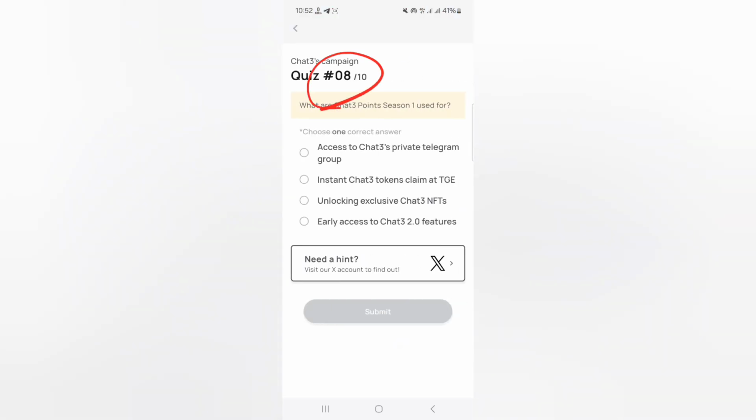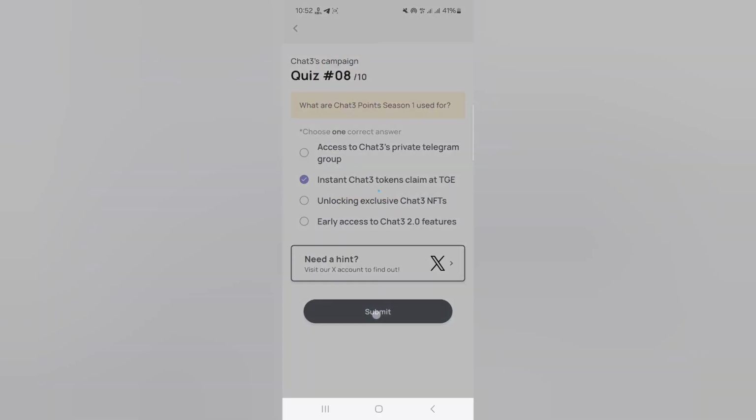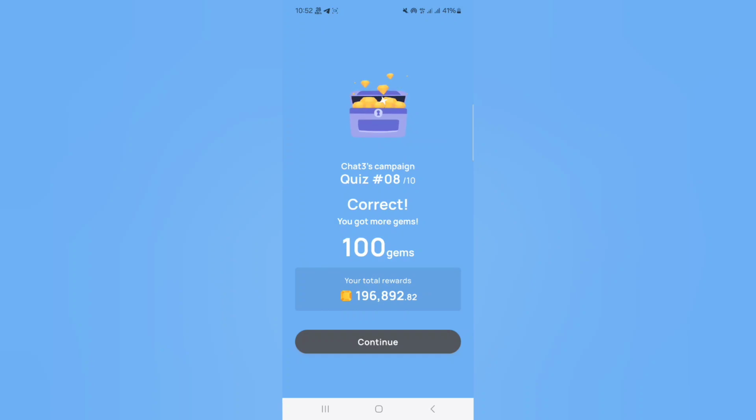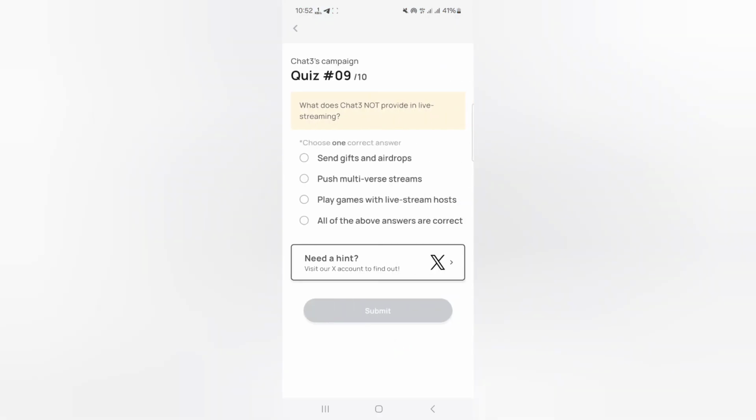Now quiz number 8 and the correct option is number 2. Click on it and click the submit button. Again I earn 100 gems as a correct answer.